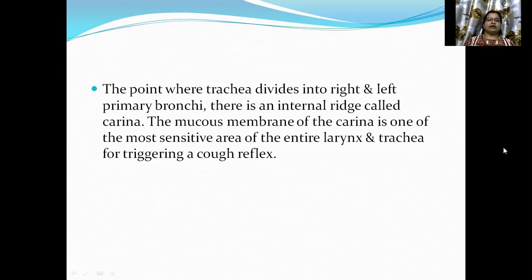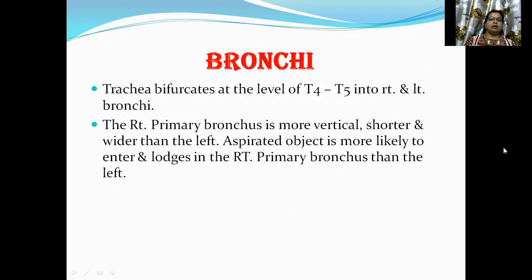At the point where the trachea divides into right and left primary bronchi, there is an internal ridge called the carina. The mucous membrane of the carina is one of the most sensitive areas of the entire larynx and trachea for triggering a cough reflex. Bronchi. The trachea bifurcates at the level of T4, T5 into right and left bronchi. The right primary bronchus is more vertical, shorter, and wider than the left. Aspirated objects are more likely to enter and lodge in the right primary bronchus than the left.